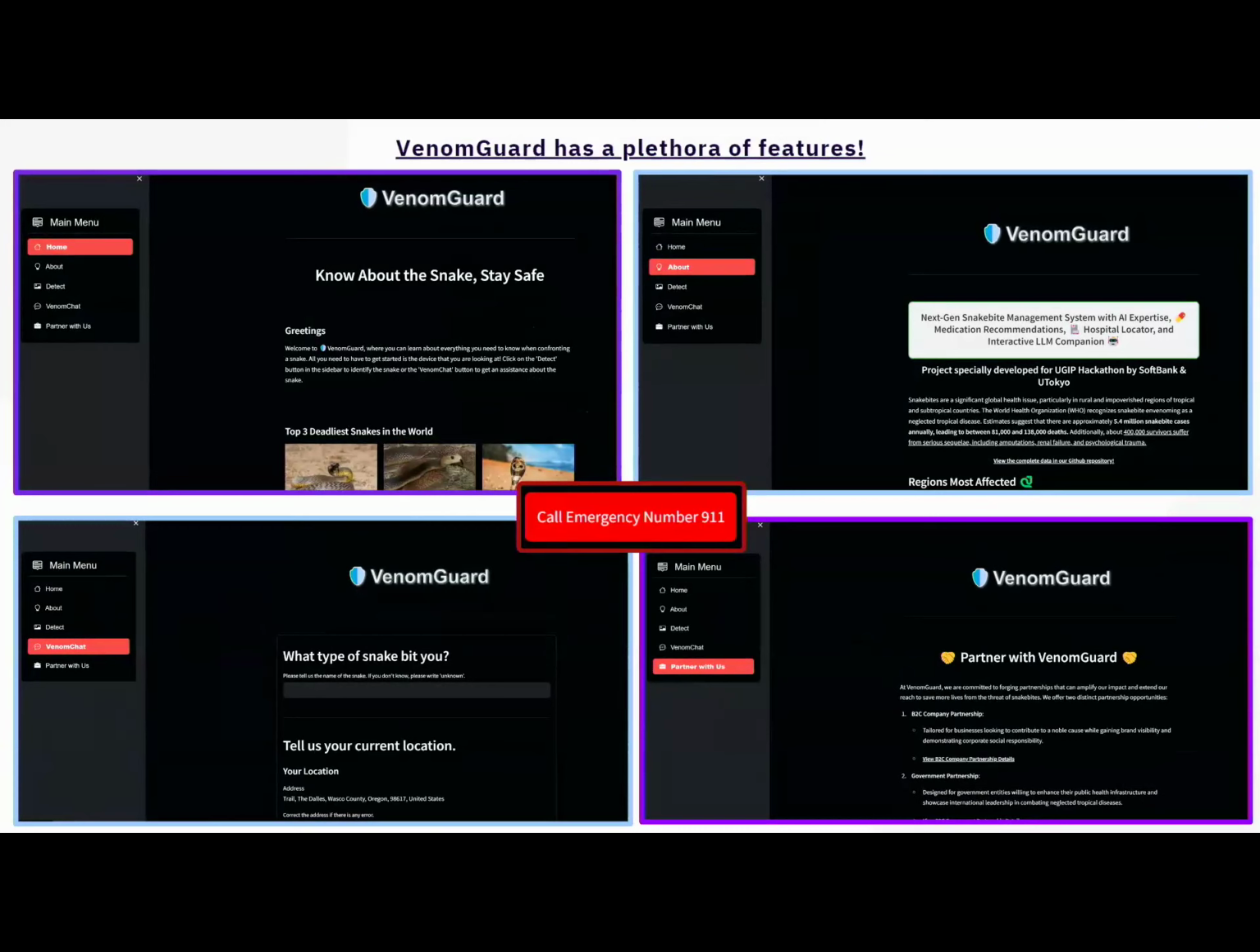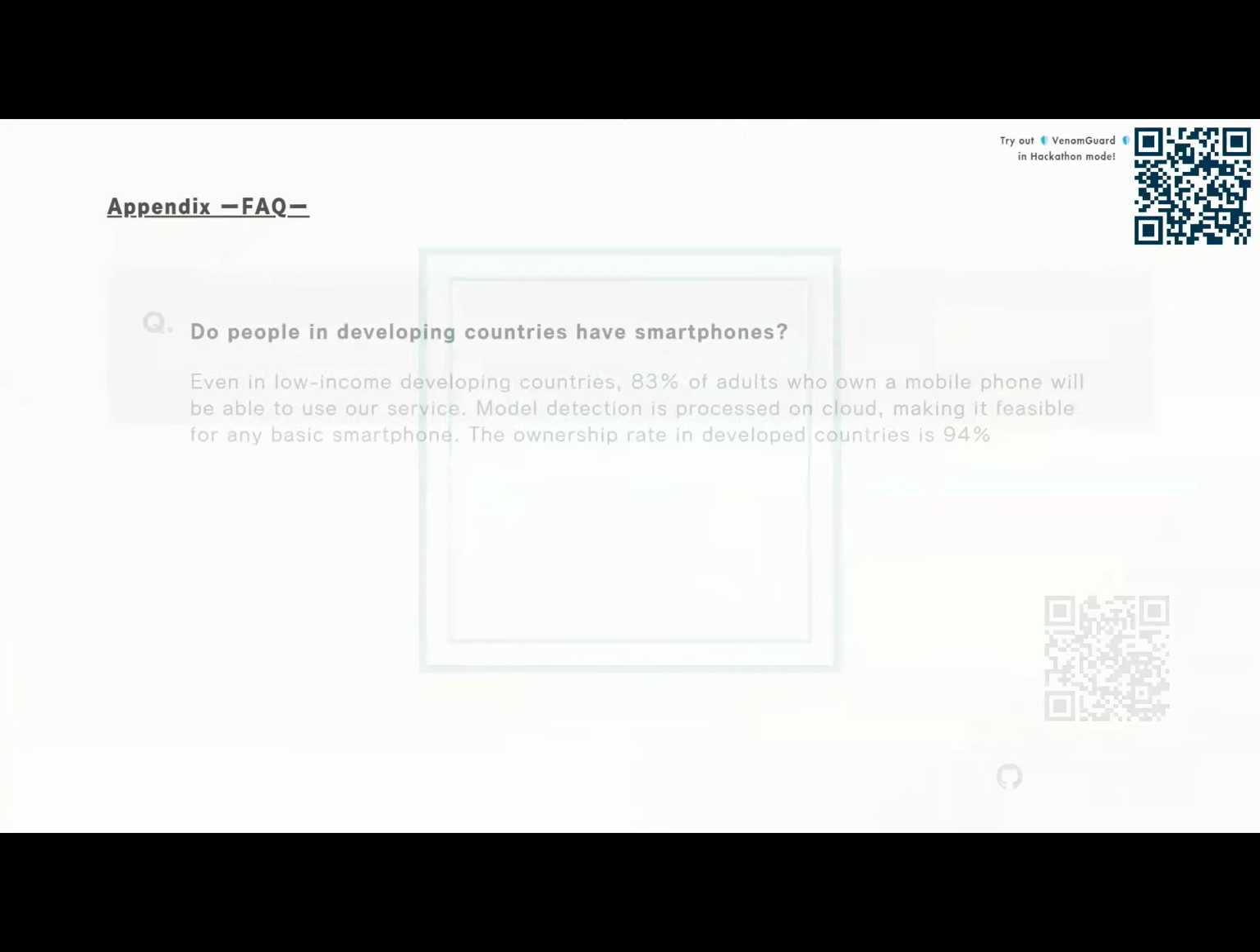We also have our home page where we can see basic information about the snakes and about our app in general. And because we work with companies and governments, we also have a partnering-with-us page, so that companies can come and collaborate with us, and governments have a place where they can contact us directly. And if you do not know the name of the snake, you can still enter its details and work with it. This is VenomGuard. Thank you for listening to us.